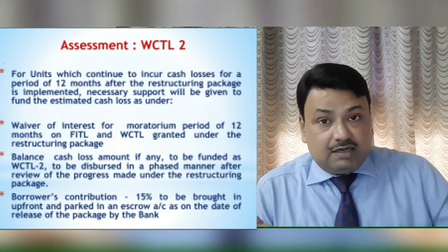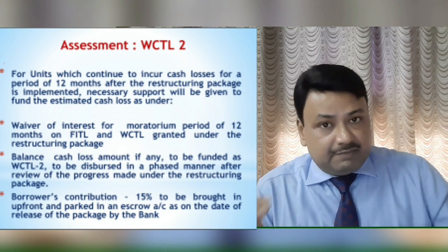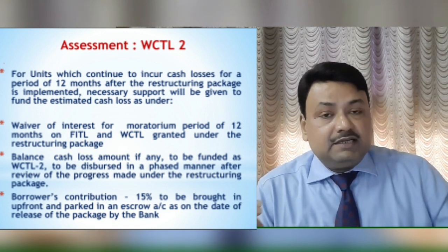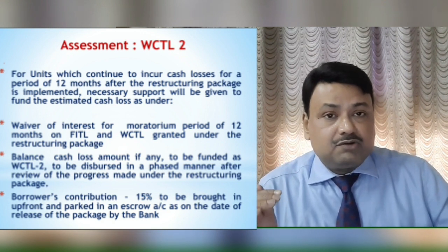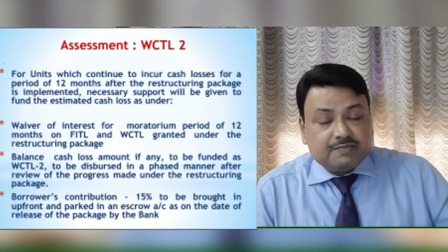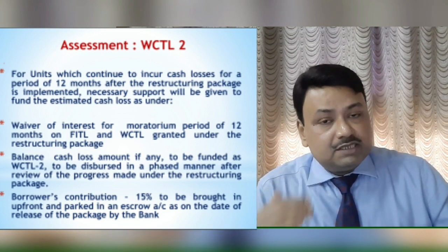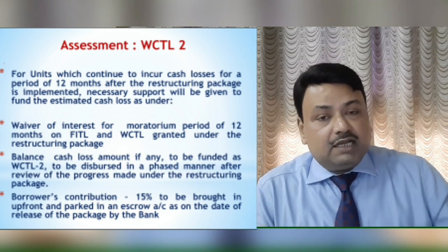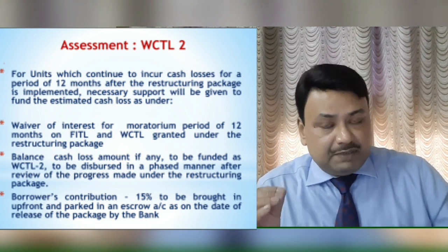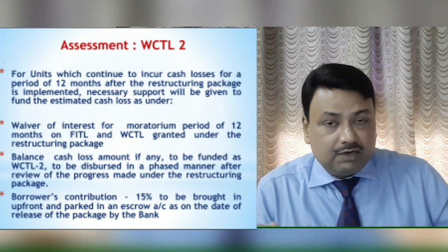This margin is to be parked in an escrow account, as it is written in the circular. But we have taken some clarification from the central office, and central office has said that if the branches are not in a position to open an escrow account, they can keep this amount in current account or in his CC account, and they can hold this amount, and this amount can also be disbursed on pro rata basis with the remaining WCTL 2 amount. So suppose 1 lakh rupees cash loss is there and we are funding 1 lakh rupees as WCTL 2, what we will do?